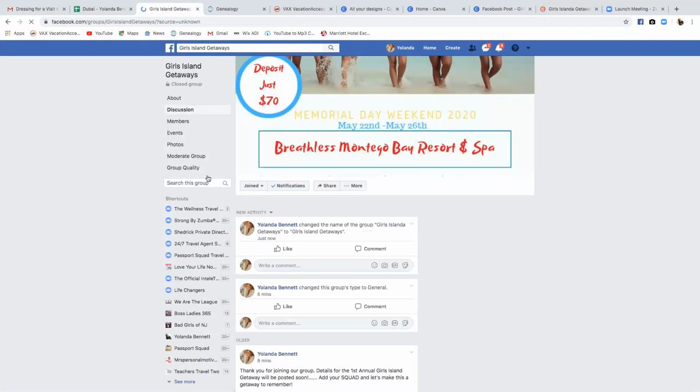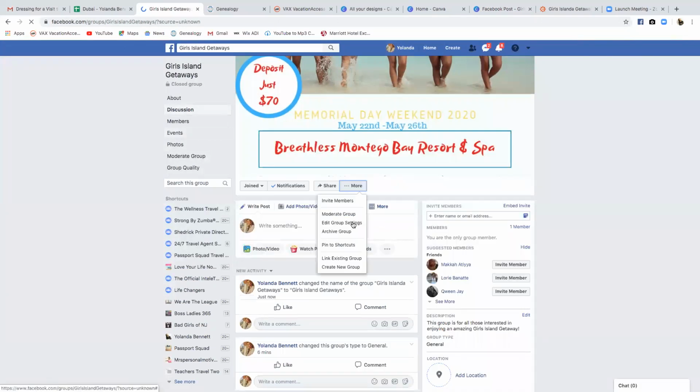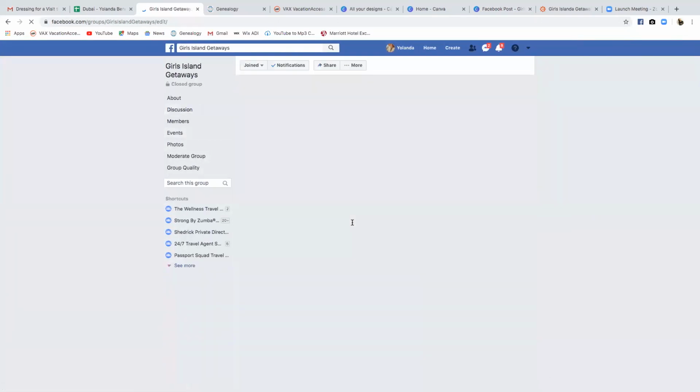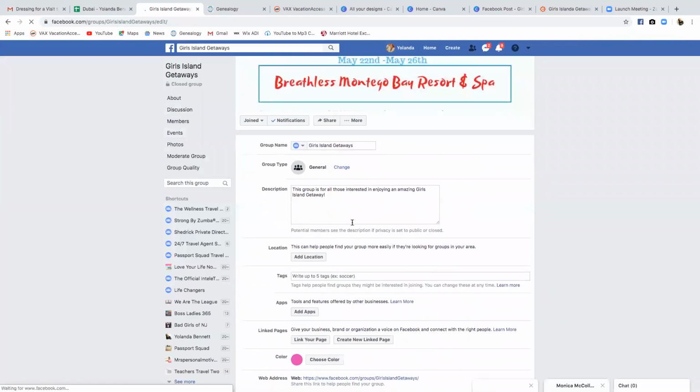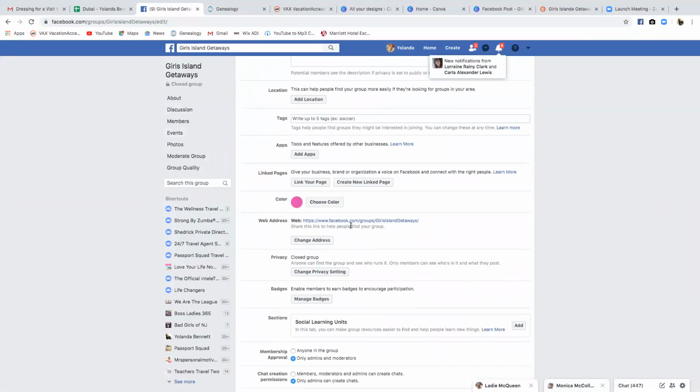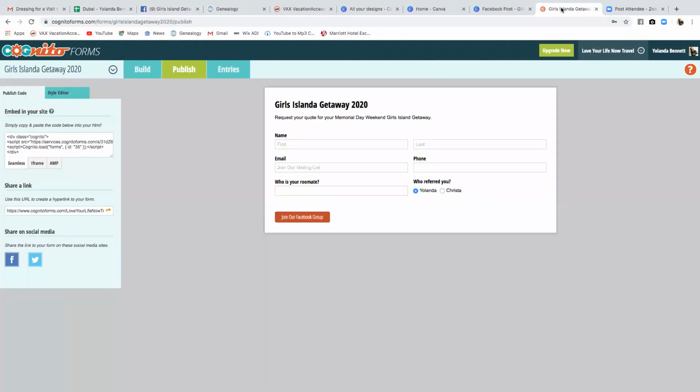When I go back into the group settings, you want to give it a personalized web address so that you can share that link with people. On the end of my facebook.com group's address, it says Girls Island Getaways. I copy that because I want to paste that into a Cognito form I'm going to create. The reason I'm creating a Cognito form is because I want to be able to collect the information of the people who are interested, and I want to be able to add them to my mailing list.